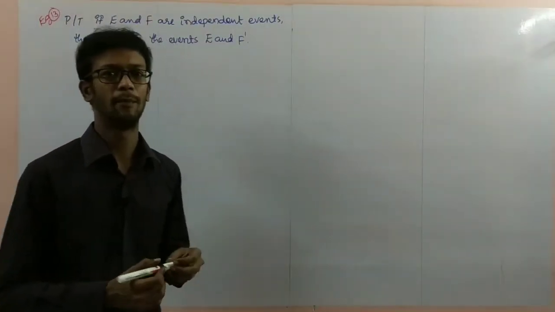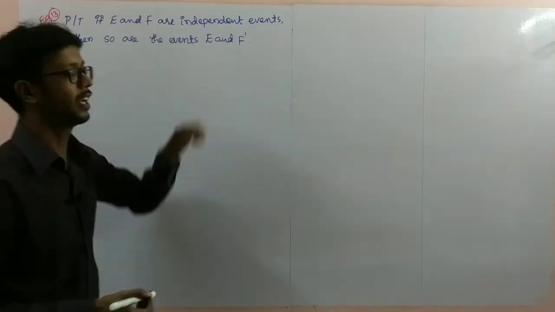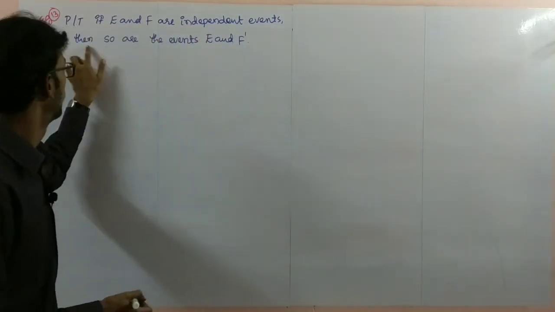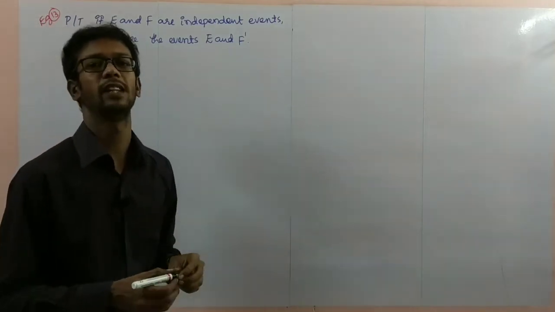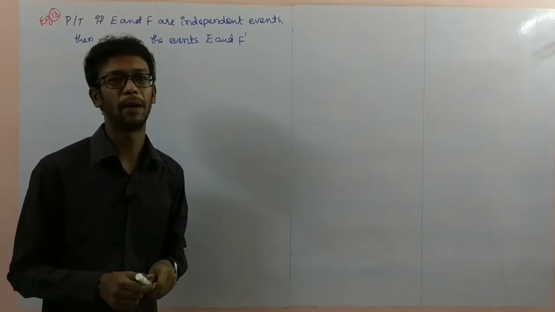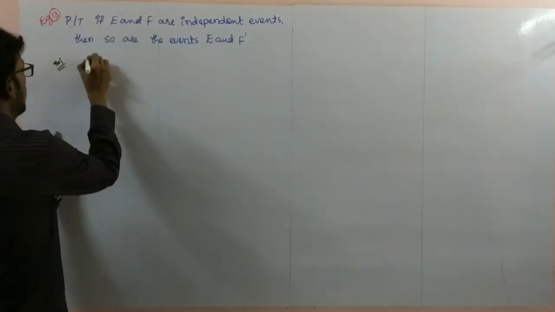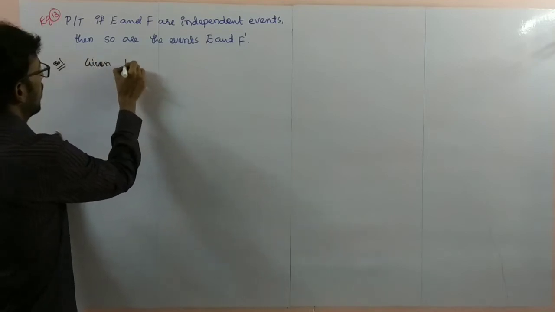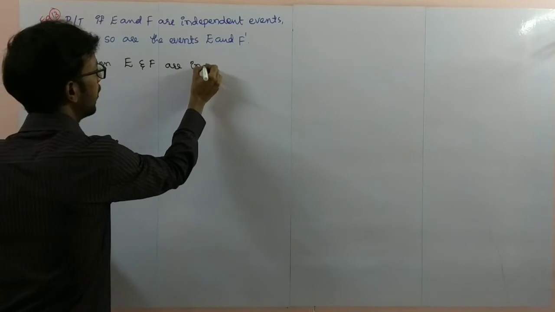Next, Example 13. Prove that if E and F are independent events, then so are the events E and F dash. F dash means F complement. We have to show that E and F complement are also independent events. Solution: given E and F are independent.